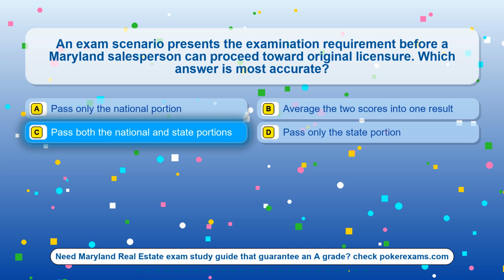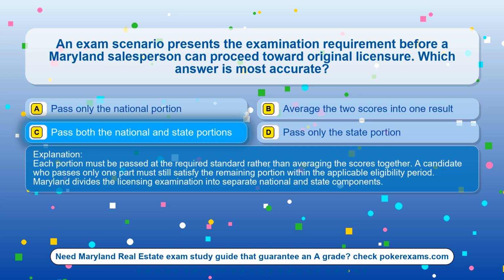The correct answer is option C. Pass both the national and state portions. Each portion must be passed at the required standard rather than averaging the scores together. A candidate who passes only one part must still satisfy the remaining portion within the applicable eligibility period. Maryland divides the licensing examination into separate national and state components.